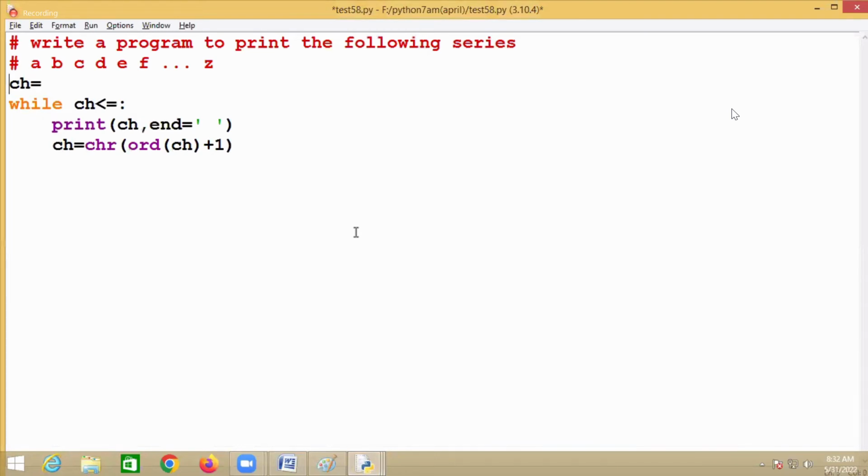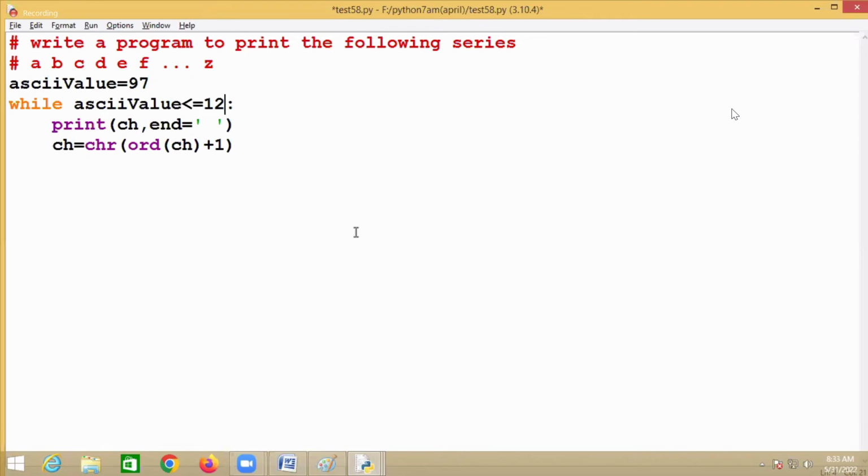Then you take a number, right? ASCII value. You have to take which value? ASCII value is equal to, suppose I'll say ASCII value, some variable name, any variable name. ASCII value starts from where? 97. Then while ASCII value is less than or equal to